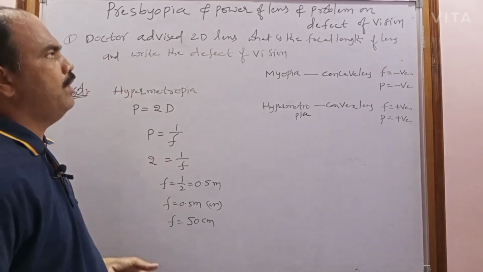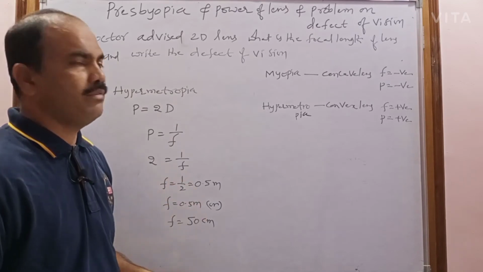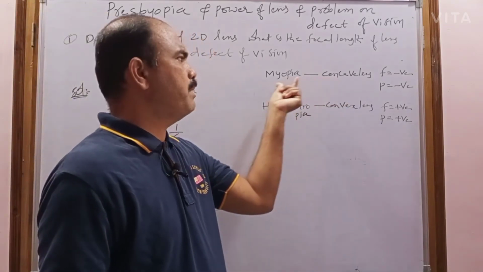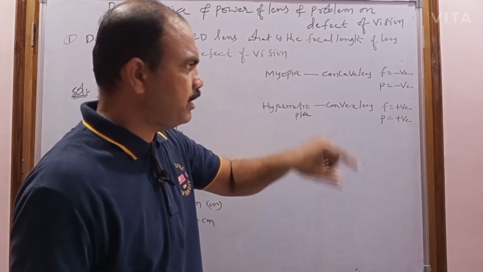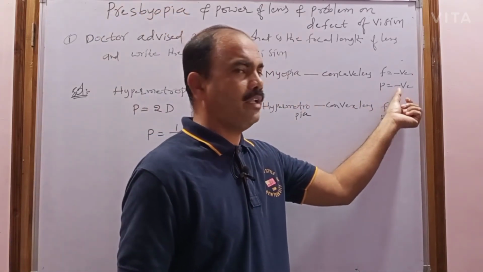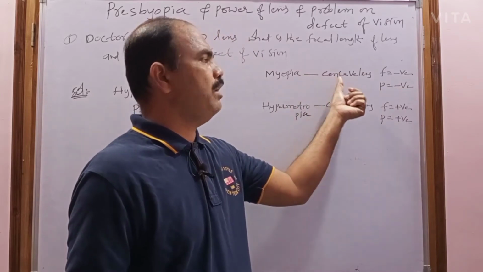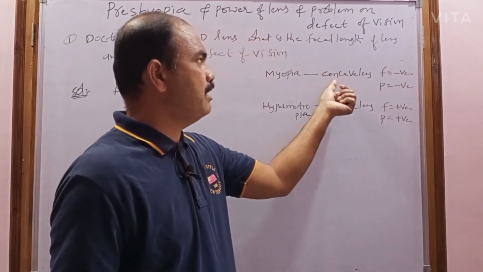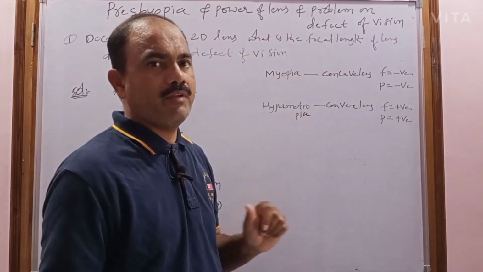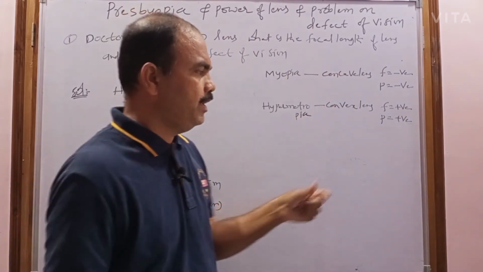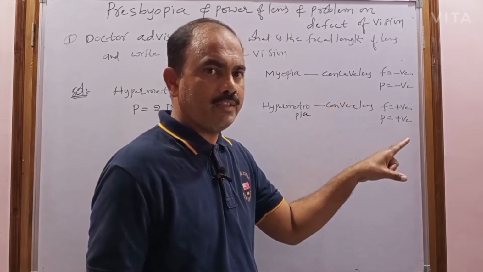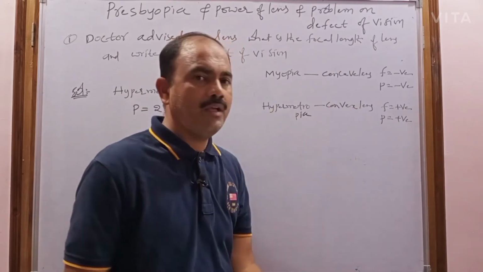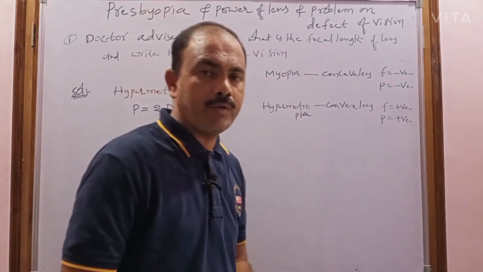How can you identify the defect of vision? If in the problem a concave lens is given, that is myopia. Or if the power is given as negative, that is myopia, and we use a concave lens. If the focal length is negative, that is a concave lens, and the person is suffering from myopia. If the power or the focal length is positive, that lens is a convex lens and the defect of vision is hypermetropia. You have to remember this.